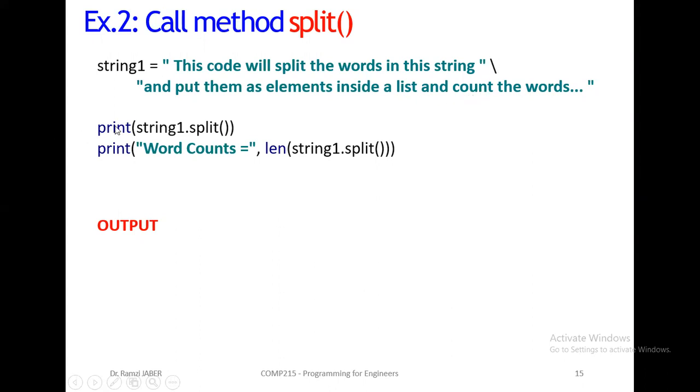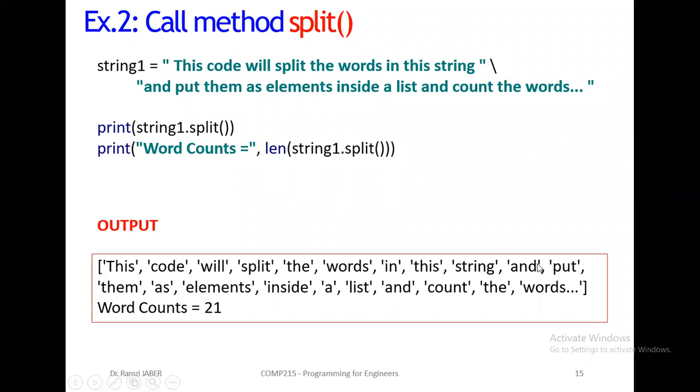Now I want to print string1.split. So the functionality of split will split this string into each word. The output will be a list that has elements, each word.